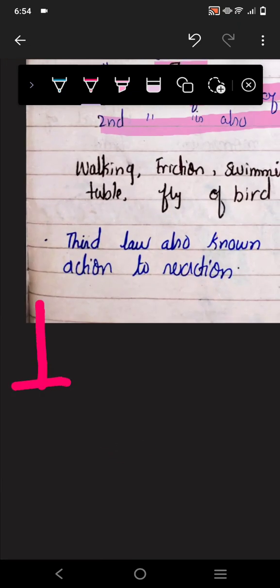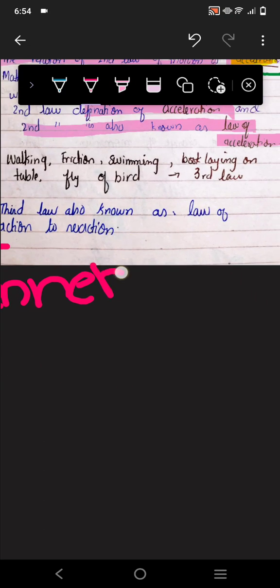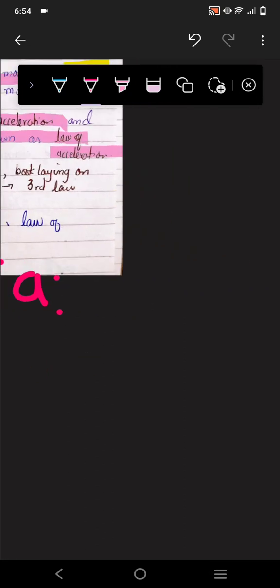Inertia word was given by, now we are studying Newton's laws, but here inertia was first given by Galileo.